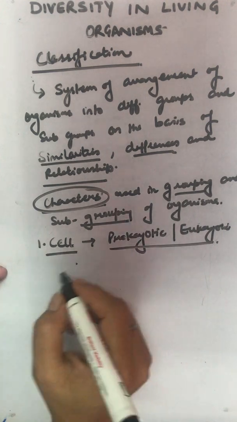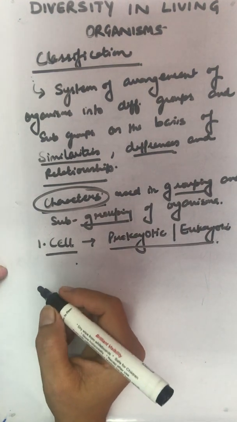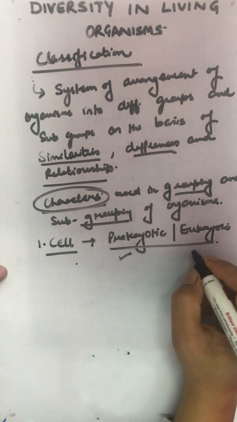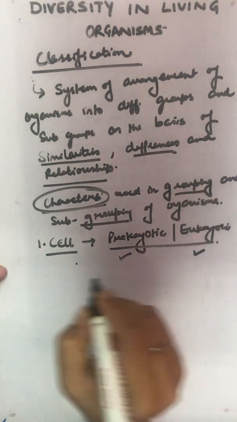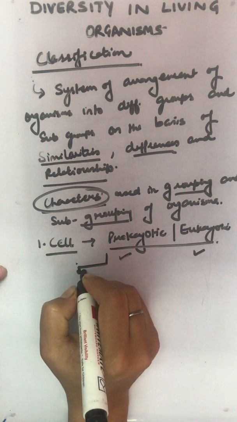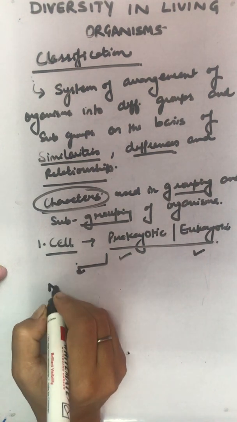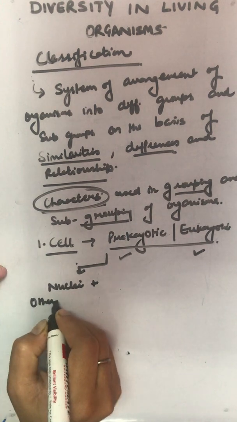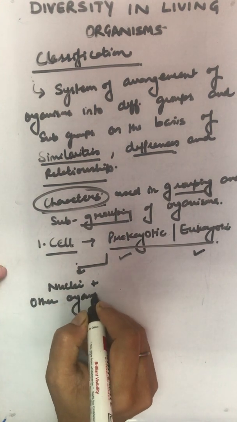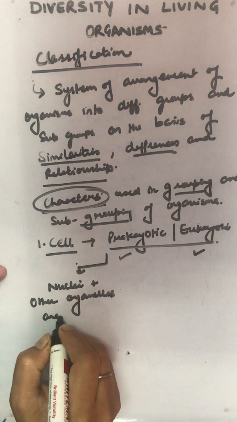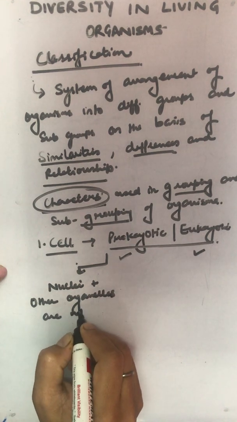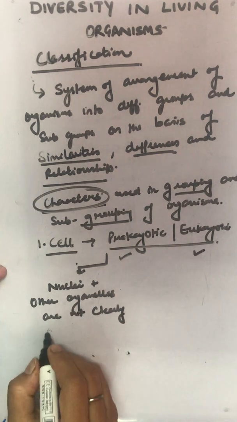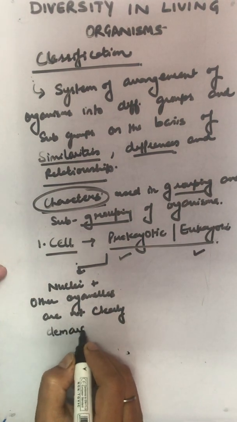Now, organisms are basically grouped into two broad categories on the basis of whether they possess a prokaryotic cell or a eukaryotic cell. In case it is a prokaryotic cell, obviously we know the nuclei plus other organelles are not clearly demarcated.